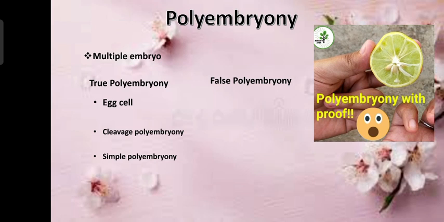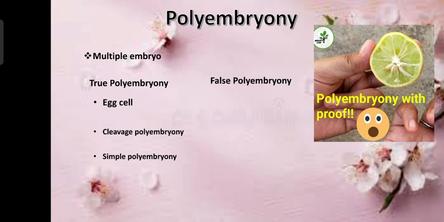Simple polyembryony is when there is more than one embryo sac in the ovule, resulting in the development of multiple embryos. This is what we call simple polyembryony. So when there is more than one embryo sac in the ovule, it results in the development of multiple embryos.